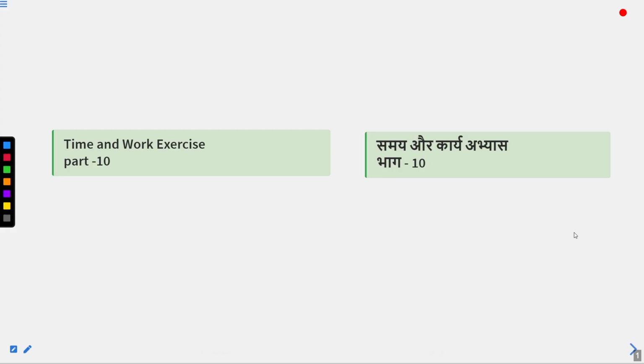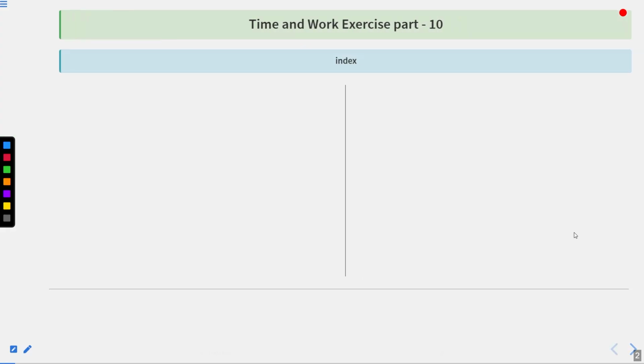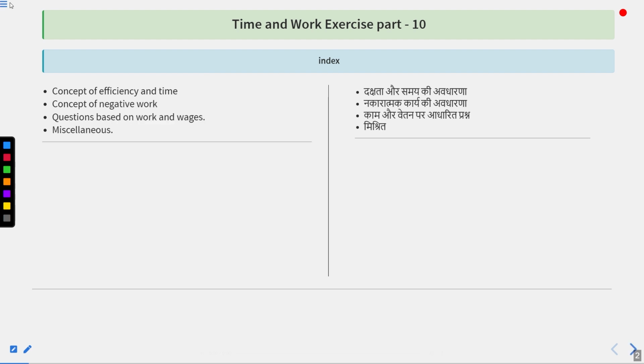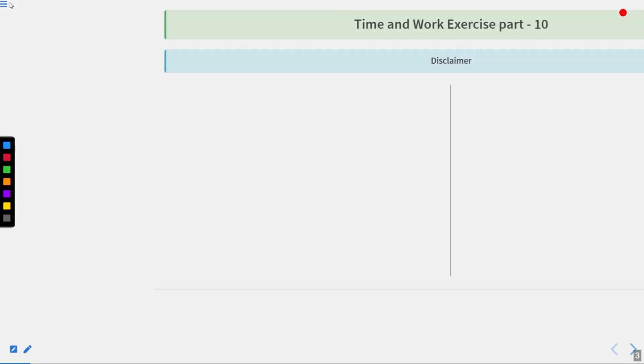Hello everyone, welcome to Time and Work exercise part 10. In this exercise, we are going to do questions based on concept of efficiency and time, concept of negative work, questions based on work and wages, and miscellaneous questions.